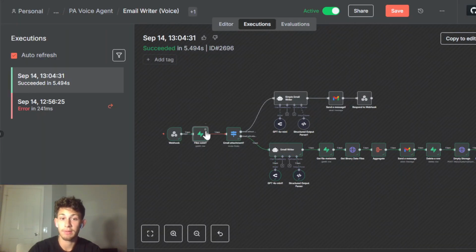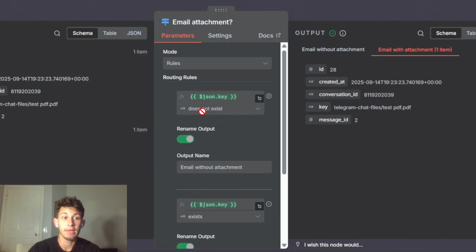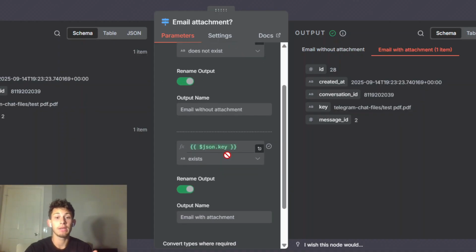If there's nothing, they didn't upload anything, then we're just going to send a simple email. The switch node is just checking if the key, which is the indicator that something's been uploaded, exists. If the key does not exist, you send an email without an attachment. If it does exist, it's an email with an attachment, like I just said.